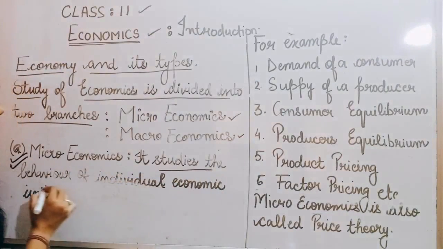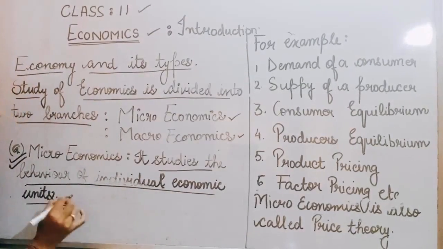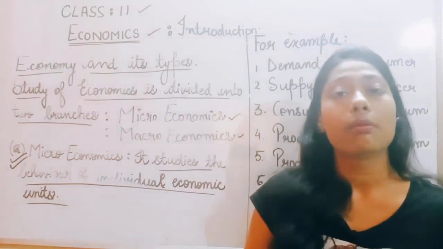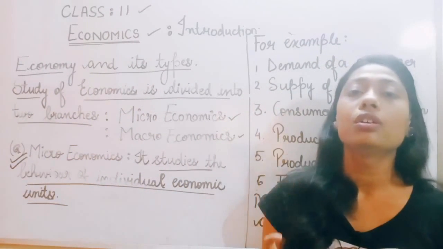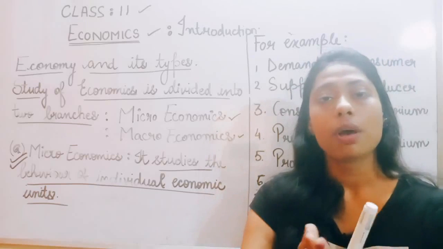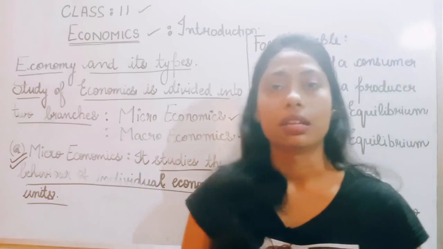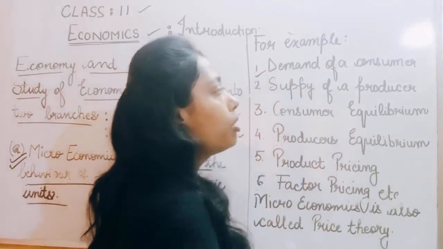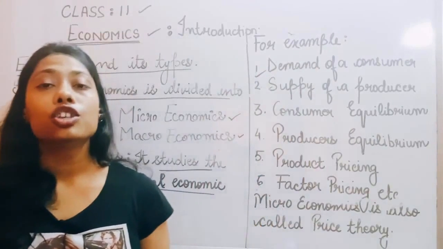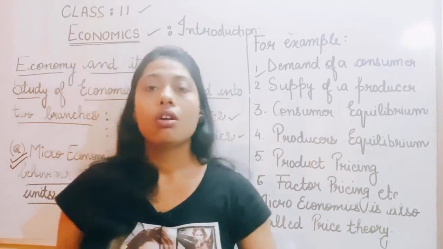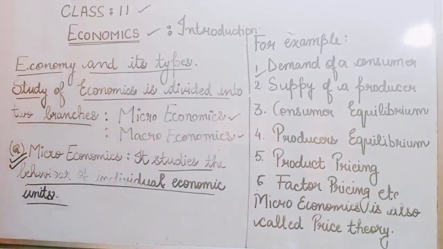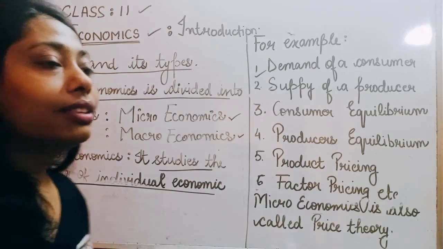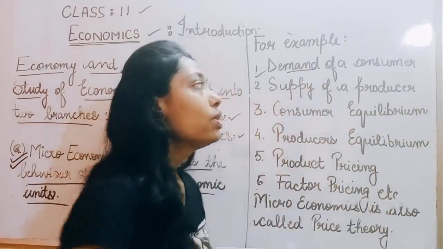Microeconomics studies the behavior of individual economic units. When we talk about individual economic units, it means that we're talking about a particular person or a particular group of people. We are not talking about a group of people at a time. For example, if we say demand of a consumer: if a consumer is wanting something, that thing will be your demand. So he is demanding something.